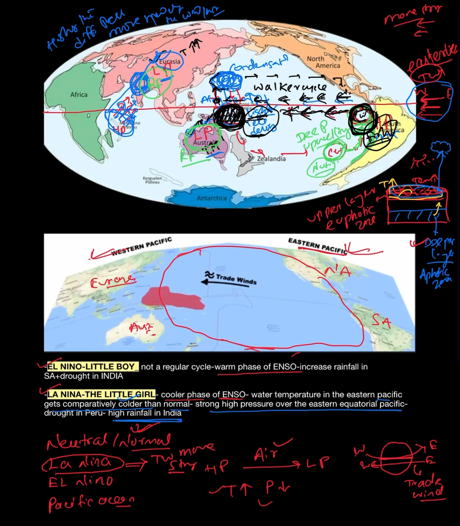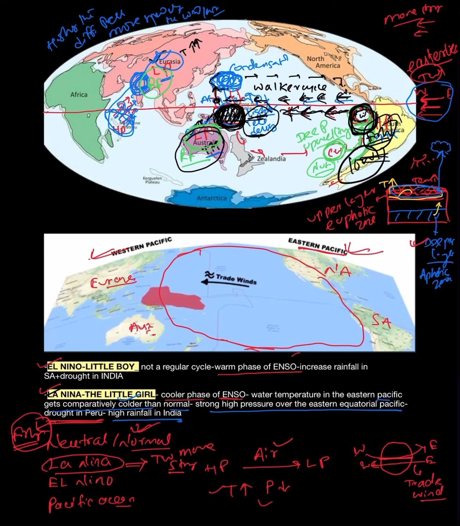In a La Nina condition, there is high rainfall in India, but if it is high rainfall here, then low rainfall will be there. If low rainfall is there, we can see the drought condition in the Peru region. Low rainfall means drought region. But the advantage here is that you are seeing more fishing industries. In which condition? La Nina condition, in Peru or Chile, in these areas the fishing industries will be there.